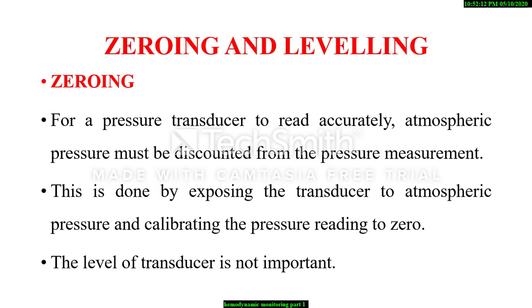For a pressure transducer to read accurately, atmospheric pressure must be discounted from the pressure measurement. This is done by exposing the transducer to the atmospheric pressure and calibrating the pressure reading to 0. The level of transducer is not important.